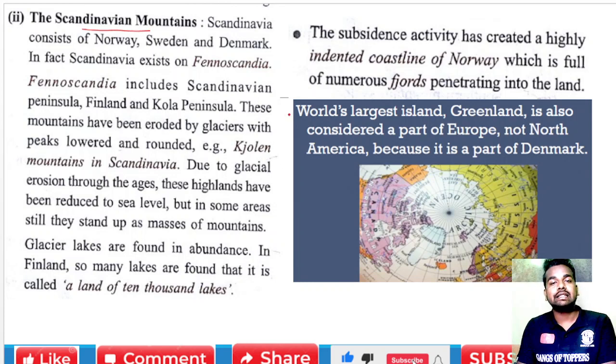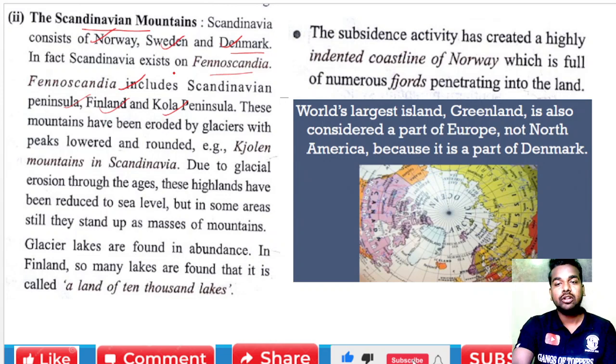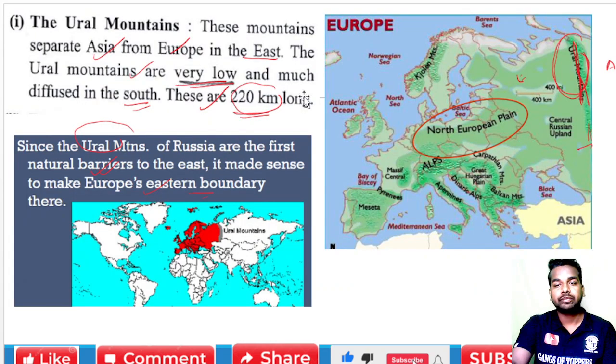Next one is about the Scandinavian mountain. Scandinavia consists of Norway, Sweden and Denmark. Okay, we have already studied which countries Scandinavia consists of: that is Norway, Sweden and Denmark. And in fact, Scandinavia exists on Fennoscandia. Okay, and Fennoscandia includes the Scandinavian Peninsula, Finland, and the Kola Peninsula. We are talking about the Kola Peninsula, means we are talking about this area.